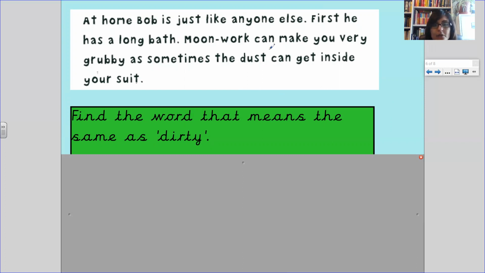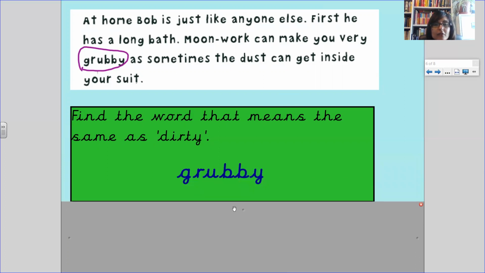All right, moon work can make you very grubby, as sometimes the dust can get inside. So it makes you grubby. And the way we know if that means dirty is we can put the word dirty instead of grubby. Moon work can make you very dirty, as sometimes the dust can get inside your suit. Shall we see if we're correct? That's right. Grubby means the same as dirty.